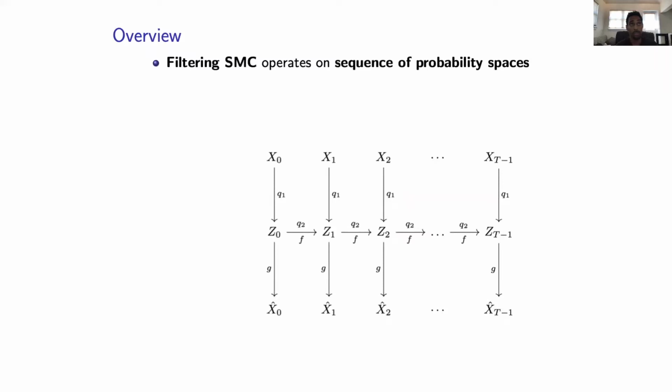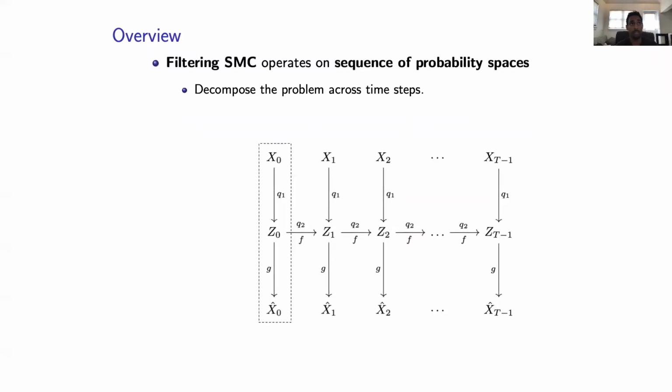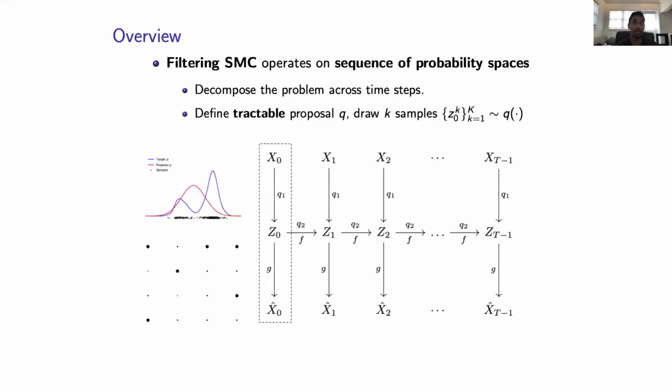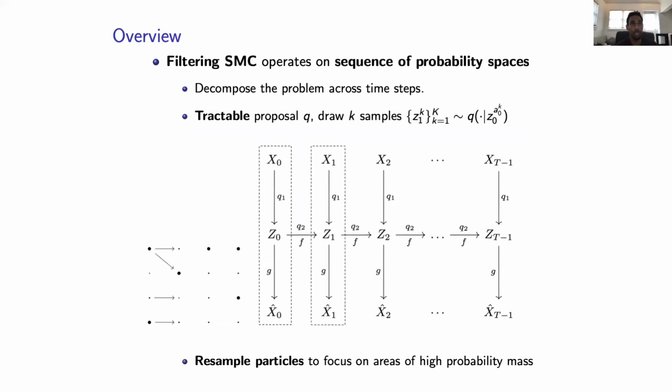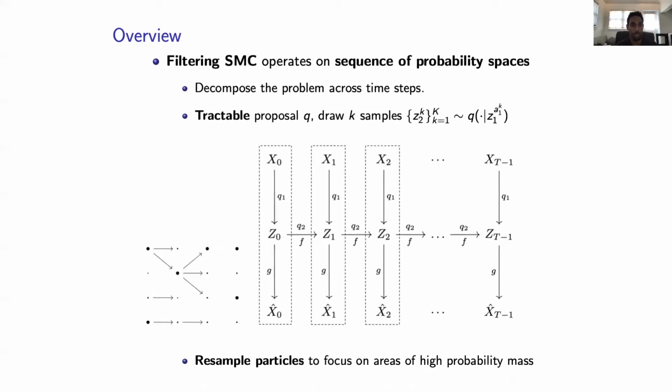Filtering sequential Monte Carlo operates on a sequence of probability spaces. The idea is to decompose the problem across time steps, define a tractable proposal distribution, draw K samples from that proposal distribution called particles, and then compute the ratio of target distribution to proposal in order to calculate importance weights. Repeating this process, we see that it's useful to resample particles based on their importance weights to focus the computation on areas that correspond to high probability mass. Iterating over time steps.